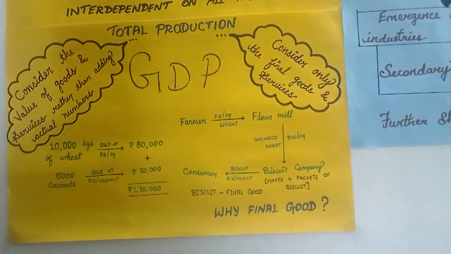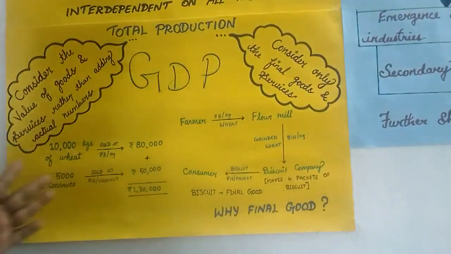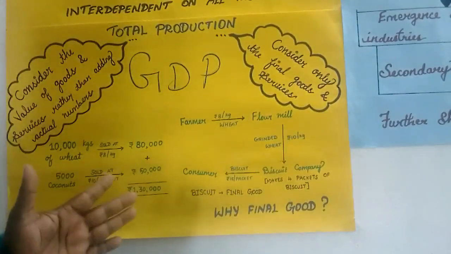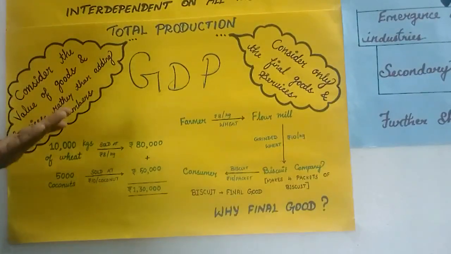Another example, suppose in the same secondary sector, the same product, a car. One car is a Santro, another car is an Innova. The Santro rate is lower than the Innova, which is very high, you know very well.